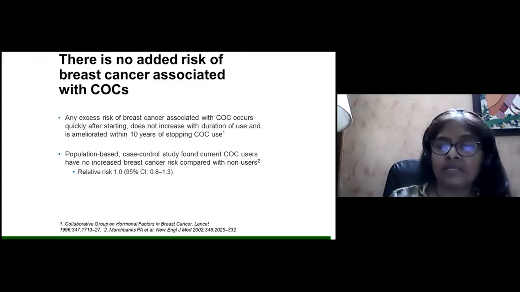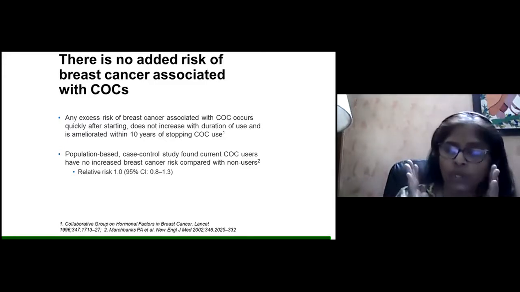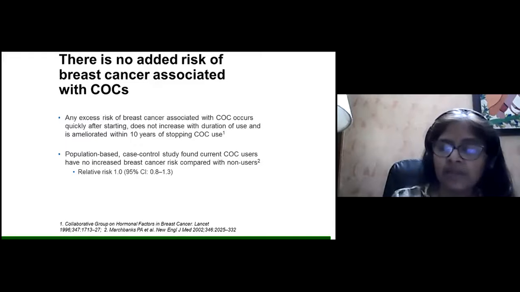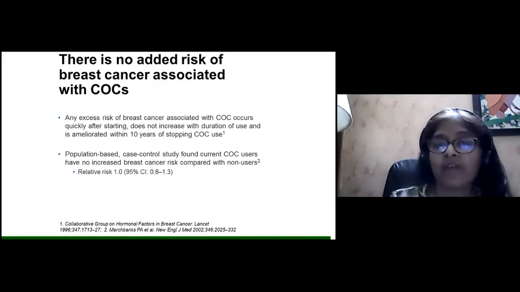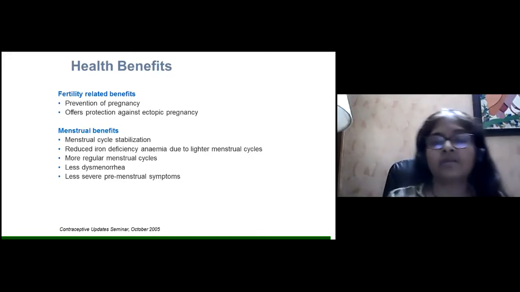Any excess risk of breast cancer associated with combined oral contraceptives occurs quickly after starting and does not increase with duration of use, and is ameliorated within 10 years of stopping combined oral contraceptives. So if the breast cancer is because of the oral contraceptives, it will come immediately on starting and not after 10 years. Therefore, we have to remember that there could be other reasons for breast cancer in that particular patient also.